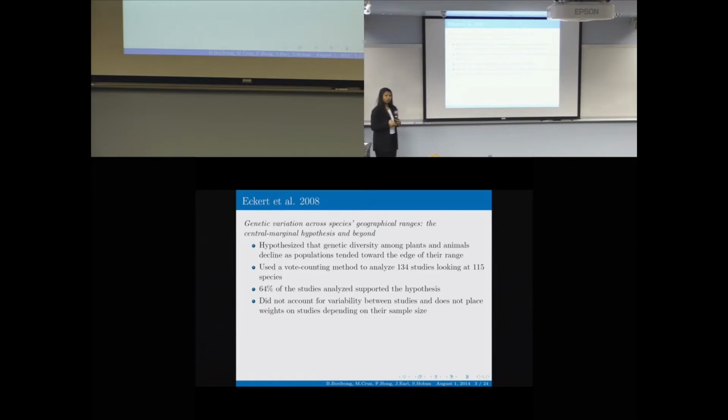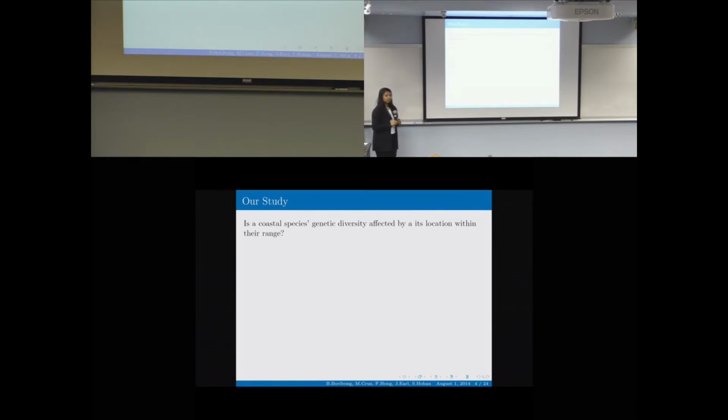Using Eckert et al. as our inspiration, we came up with our own question that we wanted to study. Our question was whether, within coastal species, genetic diversity is affected by the species' location within their own natural range. The reason we decided to study coastal species is that in 2006, Sagarin et al. published a paper looking into the abundant center hypothesis, and they mentioned that coastal species are really interesting to look at because of their unique geometric ranges. The species tend to cover less environmental variability, and they also tend to have fewer confounding factors because they are usually one-dimensional and along a coastline.